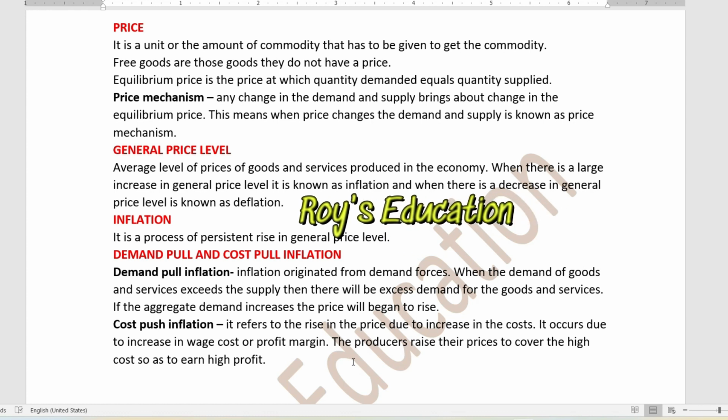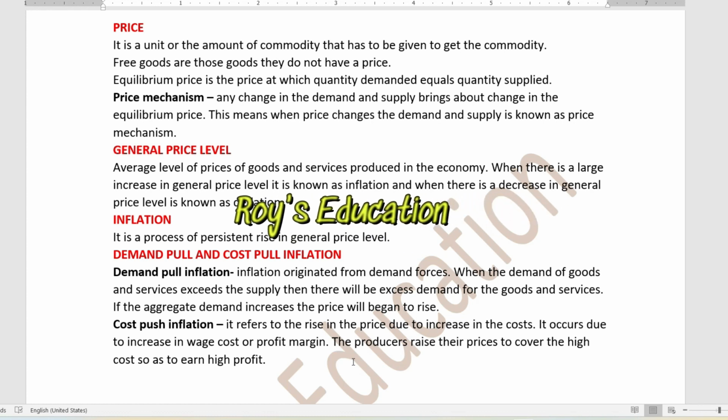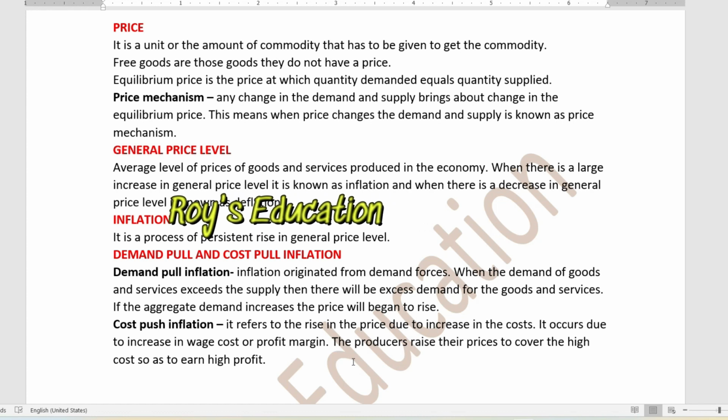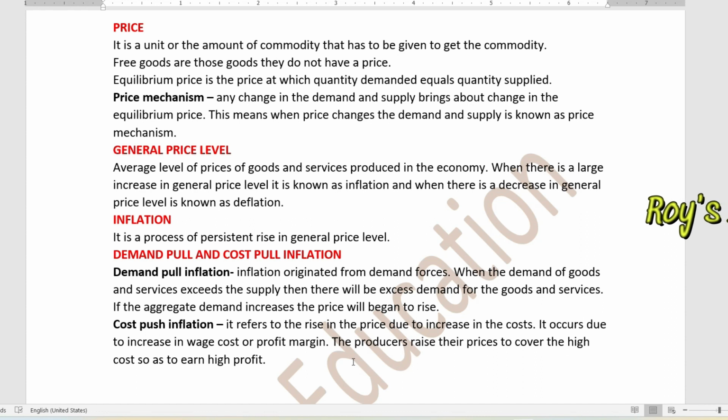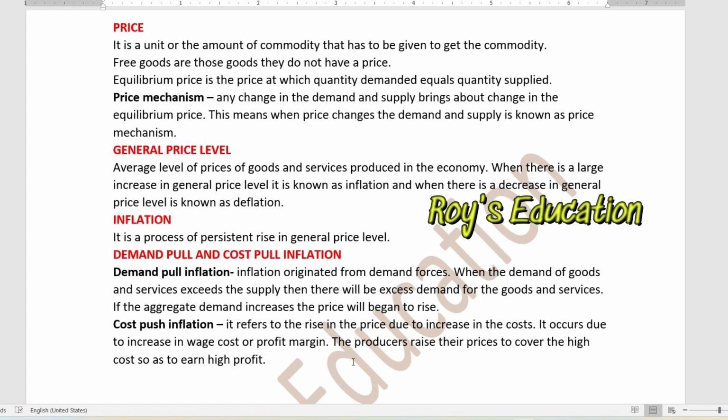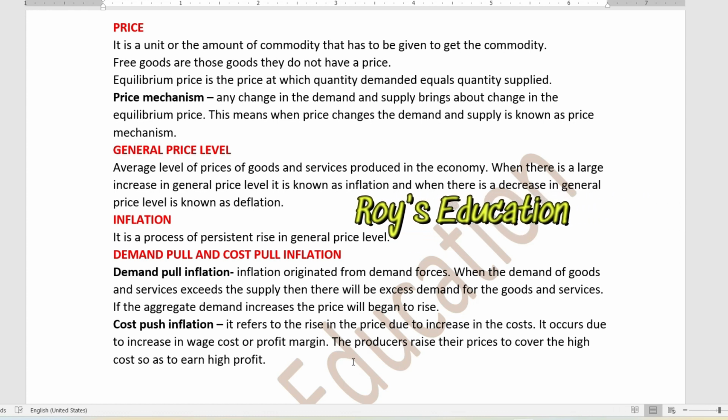Why will the producer try to raise the prices? In order to earn profit, in order to earn high profit. If the wage increases, that means what? The total production cost will also increase, and the producer wants to make the profit there. So how can the producer make the profit? By increasing the prices of the goods, then only the producers can make the profit. So that will be the case of the cost push inflation.